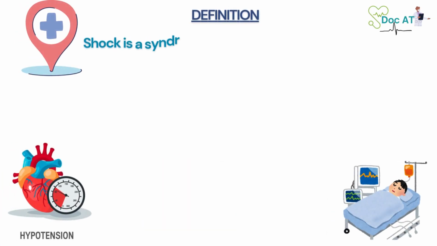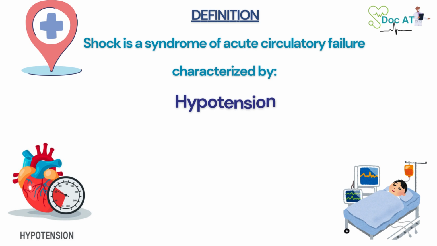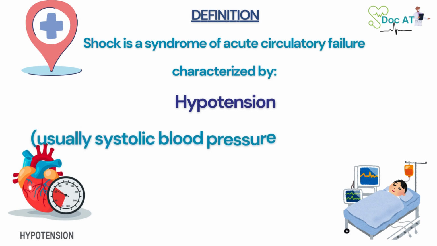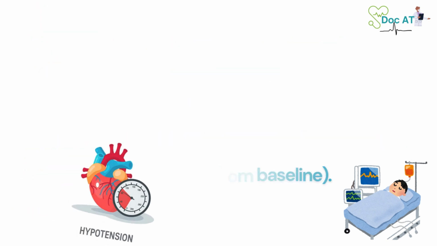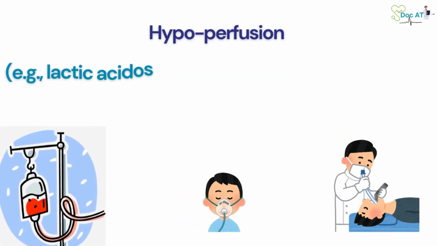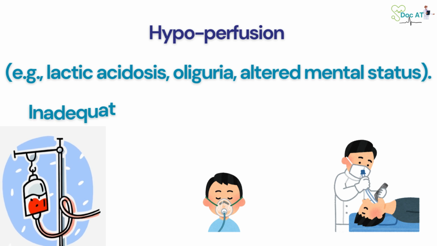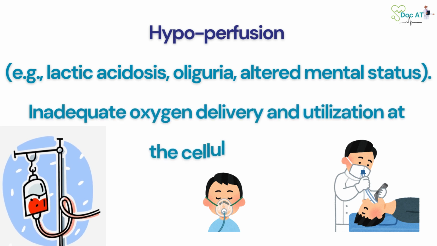Definition: shock is a syndrome of acute circulatory failure characterized by hypotension, usually systolic blood pressure less than 90 millimeters of mercury or a 40 millimeters of mercury drop from baseline, hypoperfusion, e.g. lactic acidosis, oliguria, altered mental status, inadequate oxygen delivery and utilization at the cellular level.